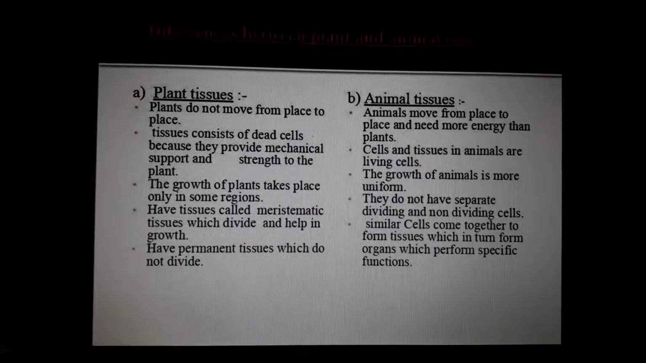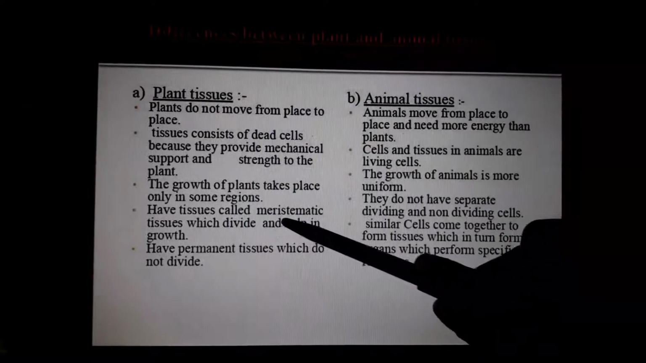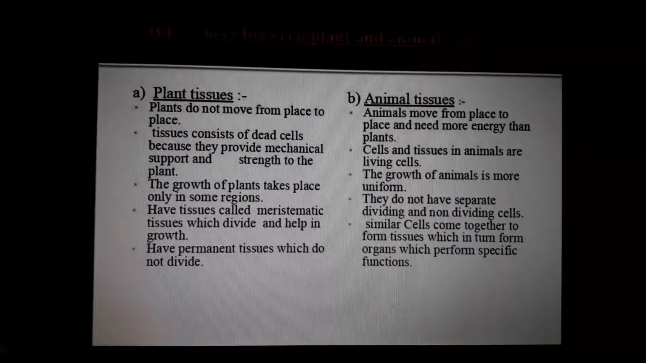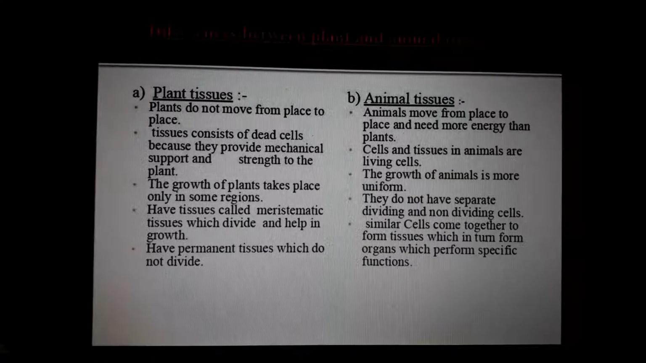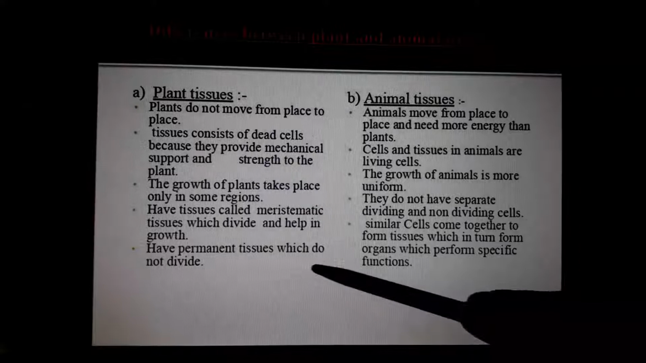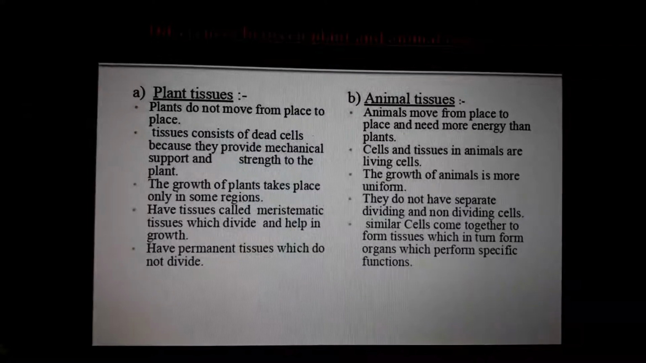Okay, we can discuss it afterwards. Plants have tissues called meristematic tissues, which divide and help in growth. First new word: meristematic or growth tissues. The tissue inside the plants which grows. Understand? And they have permanent tissues which do not divide. So two types of tissues are there in plants.